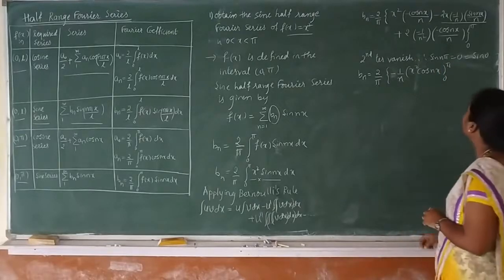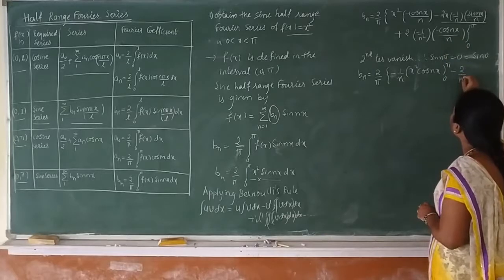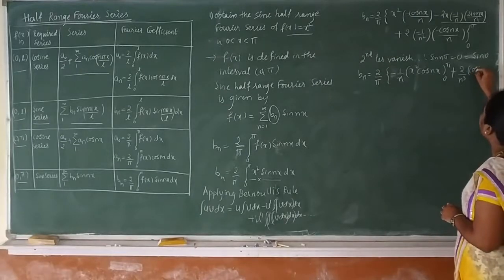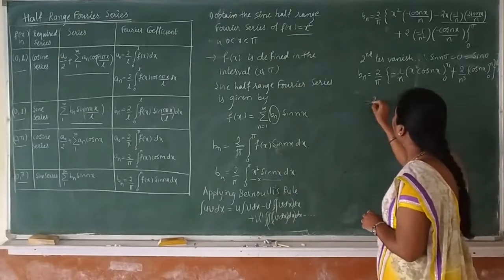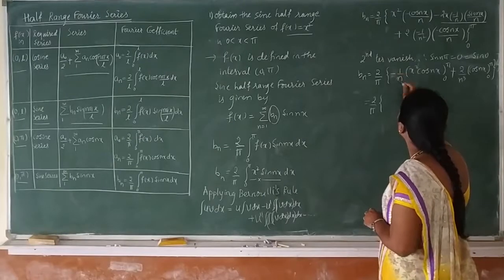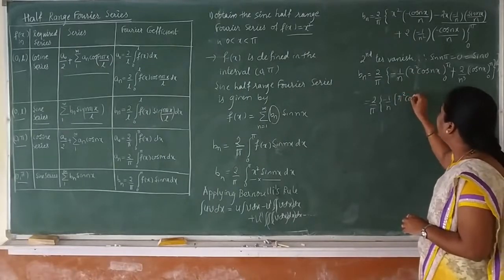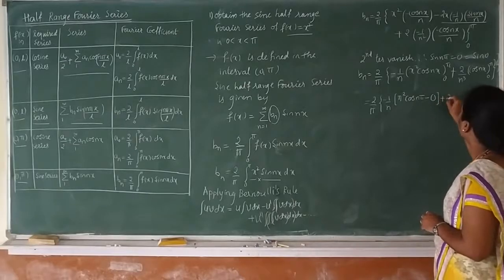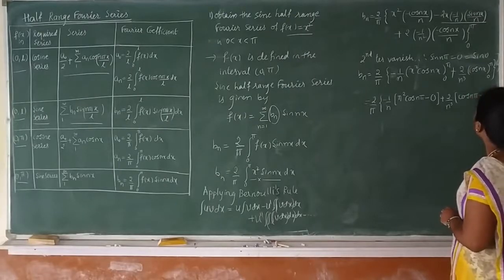Next, minus into plus, minus 2 by n square into n cube, minus into minus plus, so plus 2 by n cube cos nx between the limits 0 to pi. Applying the limits, upper limit pi gives pi square cos n pi; lower limit 0 makes the whole term 0. Plus 2 by n cube into cos n pi minus cos 0.